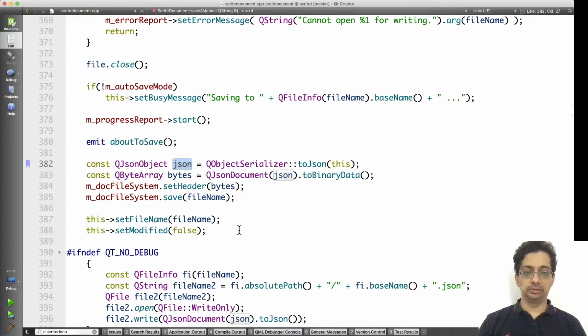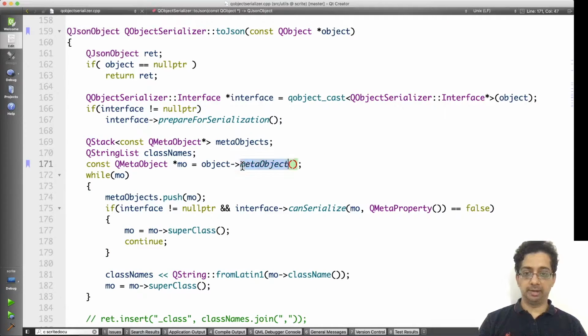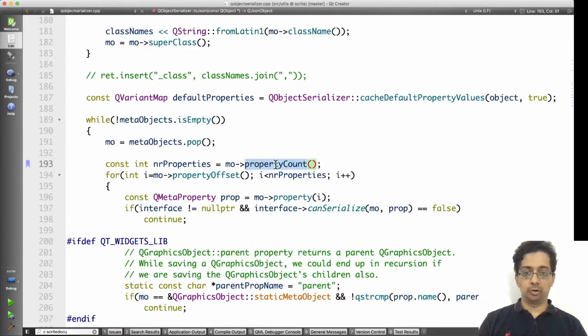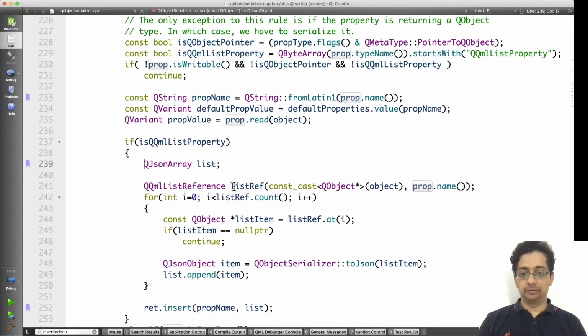Let's look at how the toJson function works. This is what it looks like. We are querying the meta object of the QObject that is passed to it, and then we loop through all of the properties in the meta object, and for each property we query the QMetaProperty, and we fetch the name from it, and we read the value of that property. All we have to do is to store them as key value pairs within the returned QJsonObject. If the value is of list type, then we construct a QJsonArray by looping through the list.